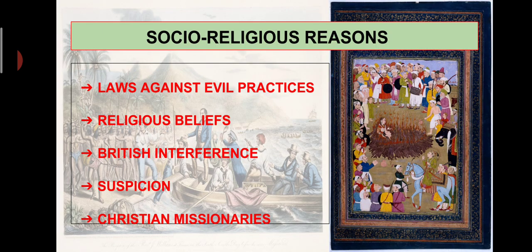First, we will see in detail the socio-religious reasons. Social reforms introduced by the British were viewed as a threat. The British passed laws to stop various social evils prevailing at that time. The major ones were the sati system, widow remarriage, and girls not being allowed to go to school. Some of our leading social reformers like Raja Ram Mohan Roy and others tried to convince the British officers to introduce new laws. So, abolition of sati, legislation of widow remarriage. Now legislation means to change the law, an amendment of the law.